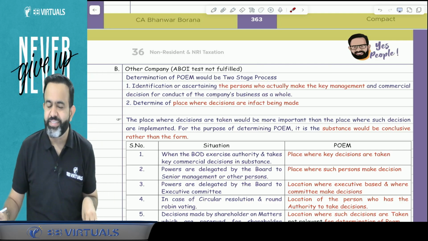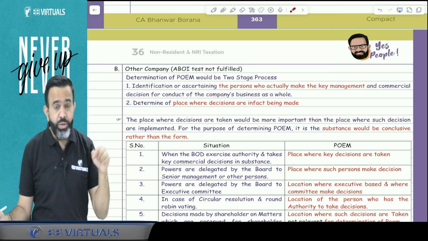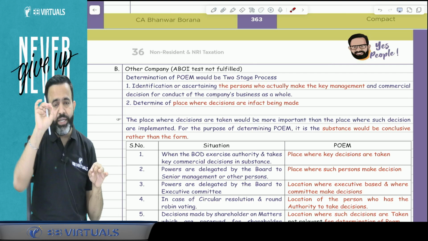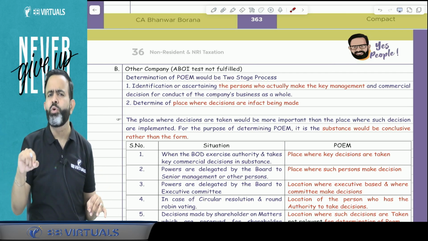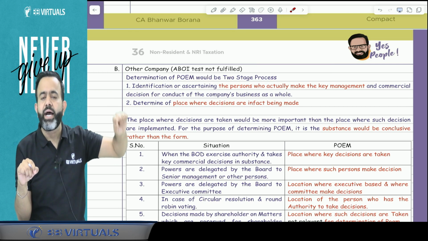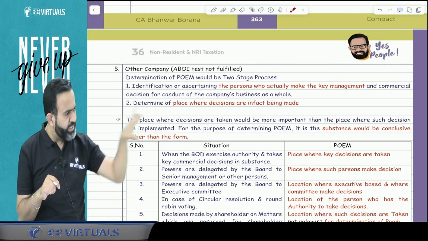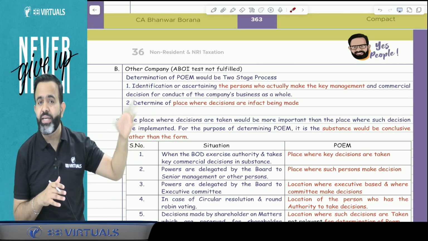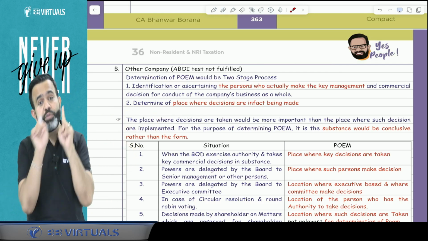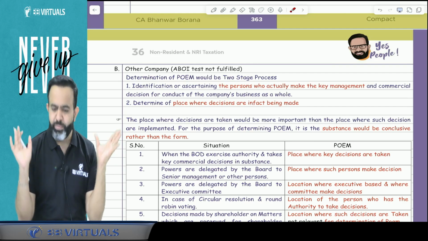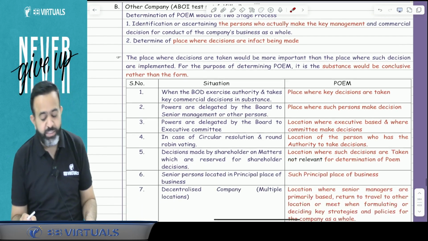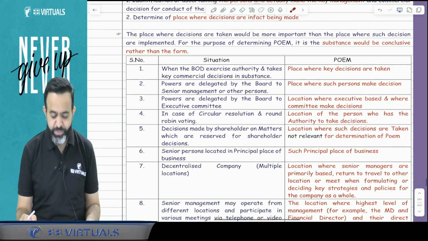That place will be treated as the POEM. Here, who takes the decision and from where the decision is taken is more important than where the decision is implemented. Where decisions are implemented is not more important. From where the decision is taken by the management, that place is very important. This is known as substance over form. Here they will check the substance over form.